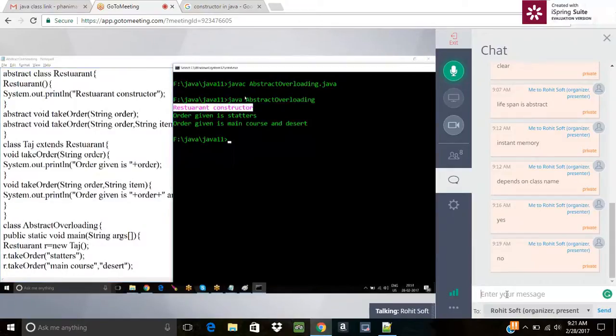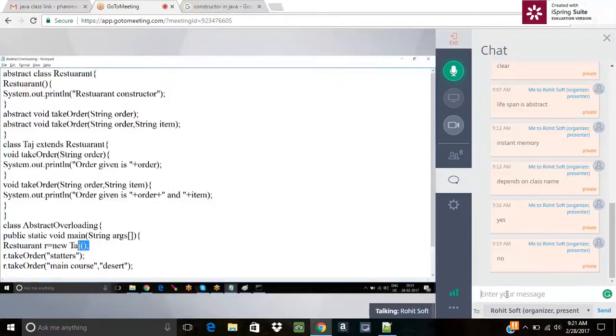How is that possible? Because when the Taj object is getting generated, then internally the Restaurant object will get generated, and that Restaurant constructor will get executed. Okay? Understood? Yes, sir.